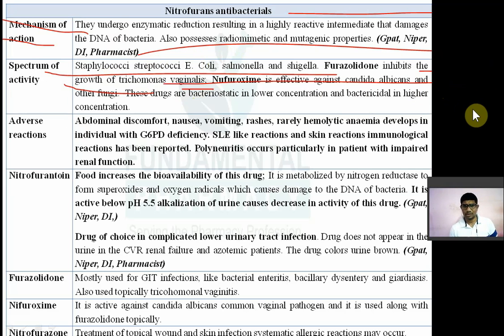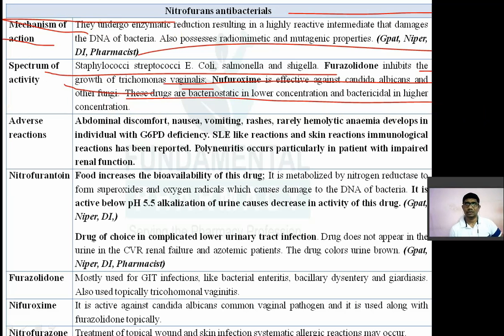So these drugs are bacteriostatic in a lower concentration. As you increase the concentration of this drug, they will act as a bactericide. So at lower concentration it is bacteriostatic, at higher concentration it is bactericidal. So these are the older drugs. They are not used much now because you have a lot of antifungal drugs and other superior antibiotics. So that's why, nitrofuran antibacterial.